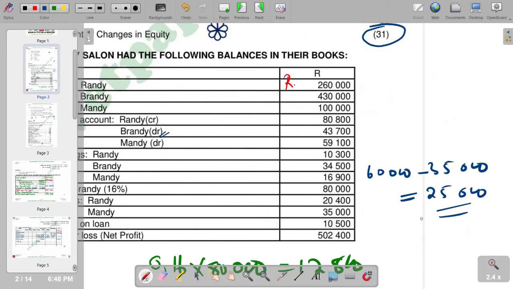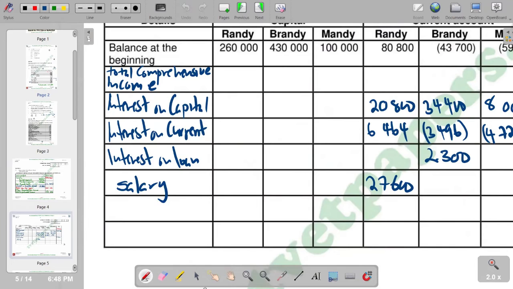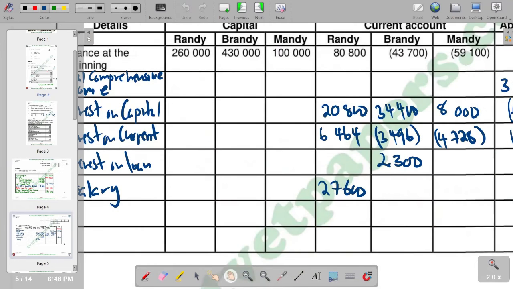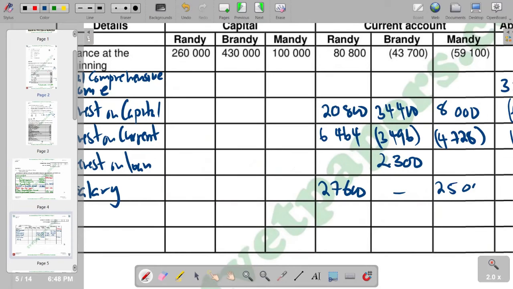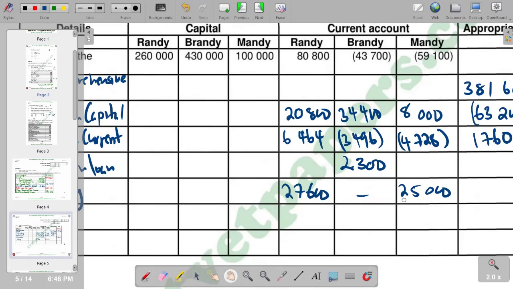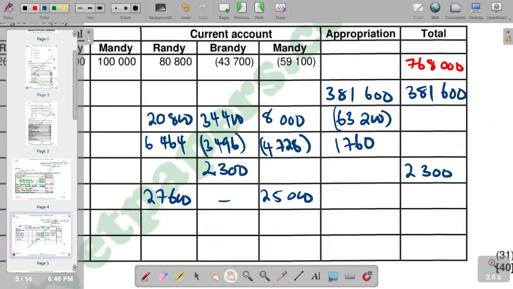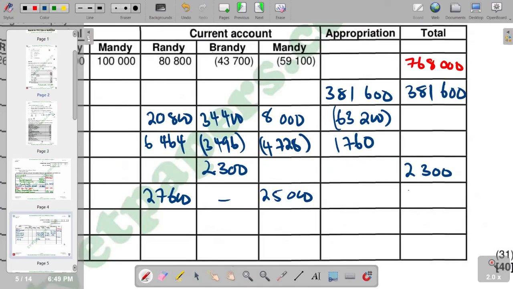So 25,000 is the amount that is supposed to come to the statement of changes in equity for Mendi. For Brandy, there is no salary, so you can just put a dash, and then we have 25,000. And of course, we are supposed to add the two, which is supposed to come in the column for total. 27,600 plus 25,000 is 52,600. So that's what we have on that part.